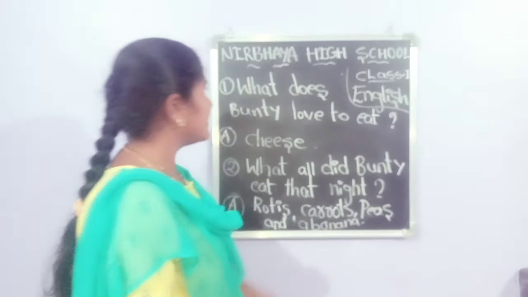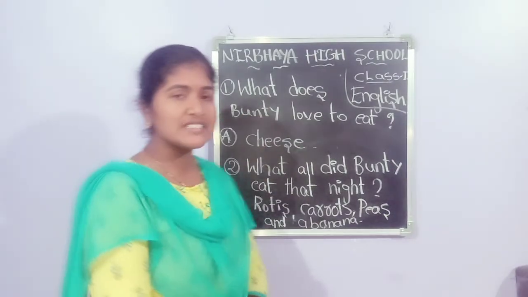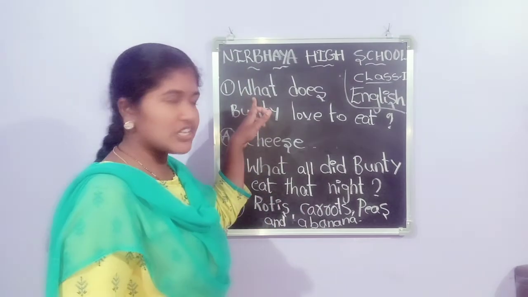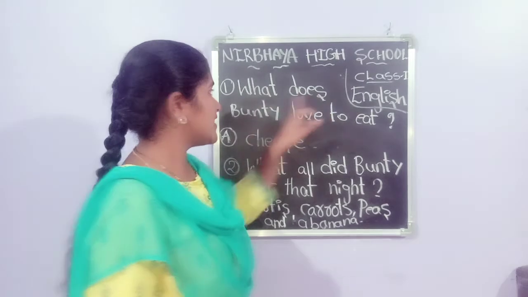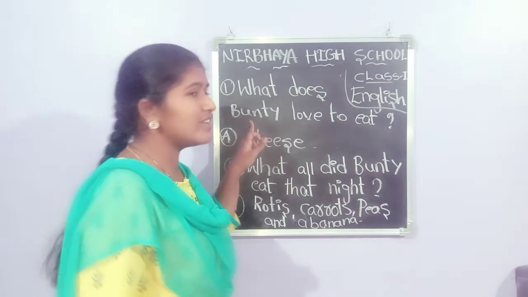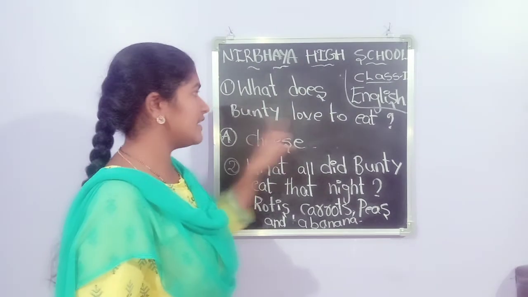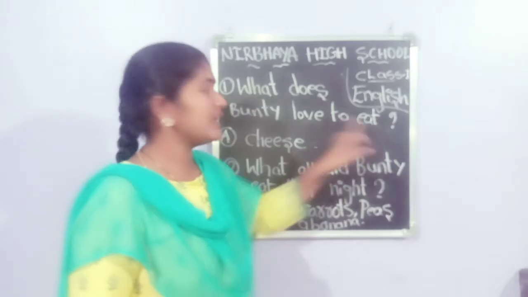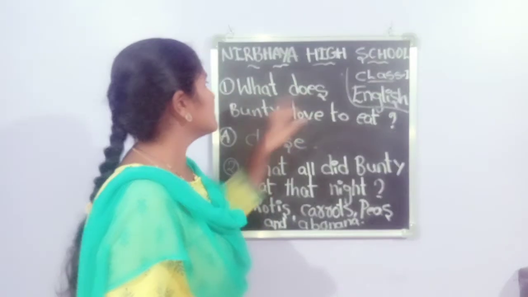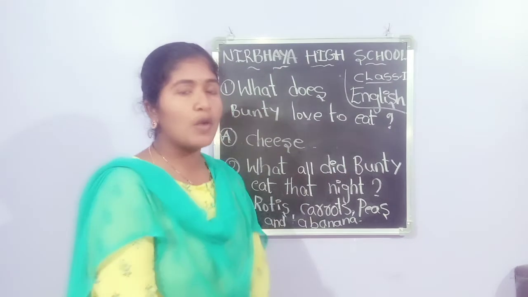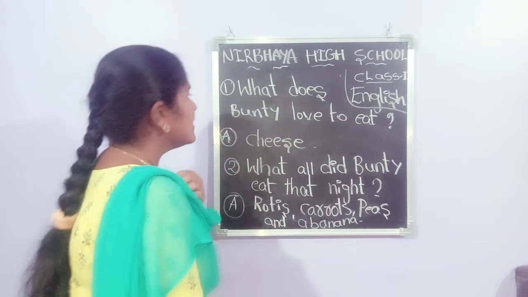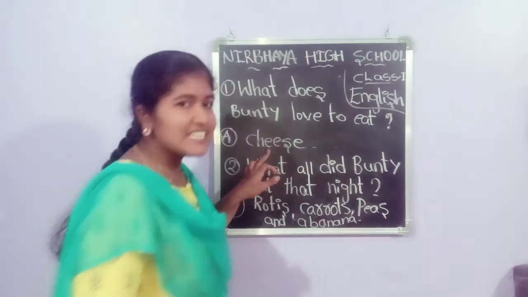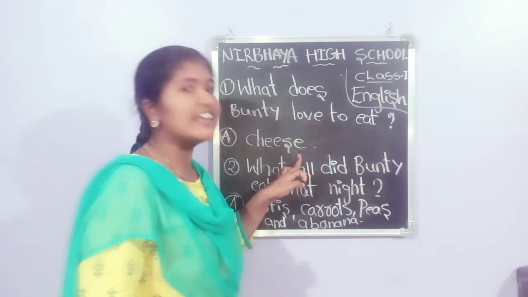Okay, all of you put down your pencils and start reading. What does W-H-A-T, what. D-O-E-S, does. What does Bunty, B-U-N-T-Y, Bunty, love, L-O-V-E, love, to, T-O, eat, E-A-T. What does Bunty love to eat? Cheese. He always eats cheese. So we have to write cheese. C-H-E-E-S-E, cheese.